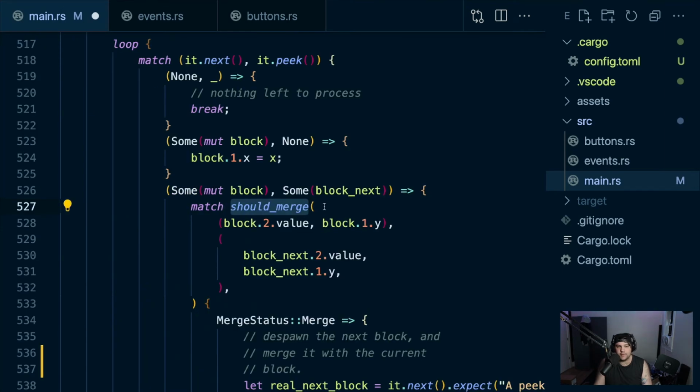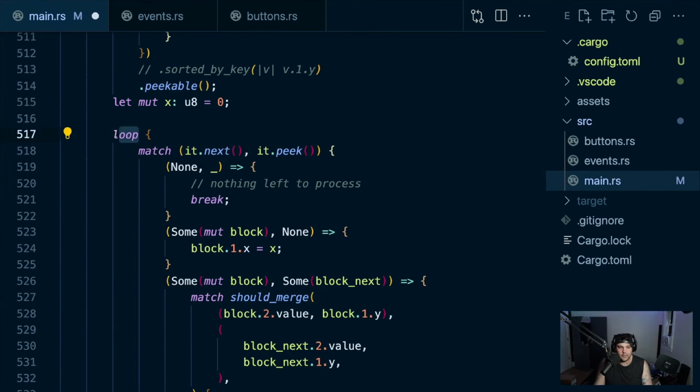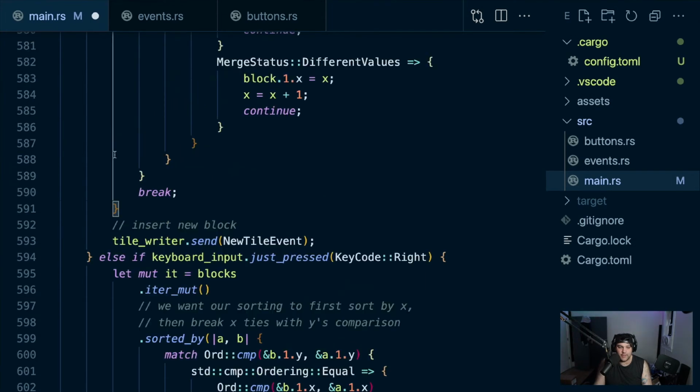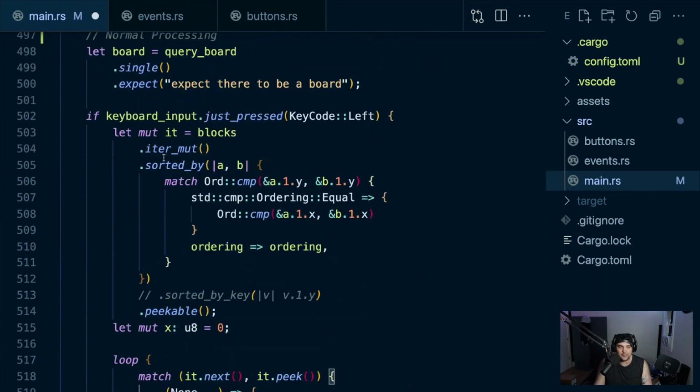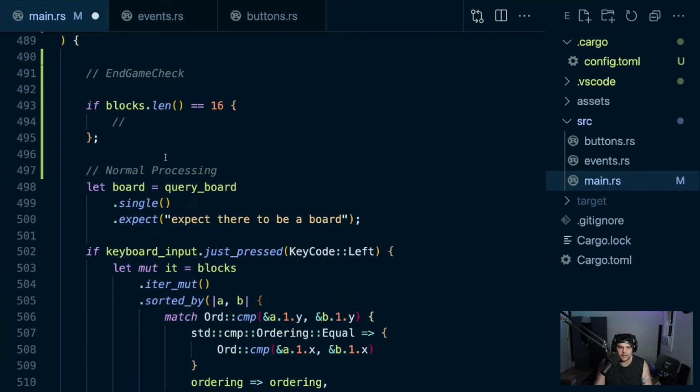And then we do need to do this should merge check, right? So we need to run this loop to completion, basically. We need to not actually do anything here, I think. And as soon as we have something that could merge, because the board is full here, there's 16 tiles, we break out of this. If we don't have anything that can merge, then we don't have any moves that can be made.